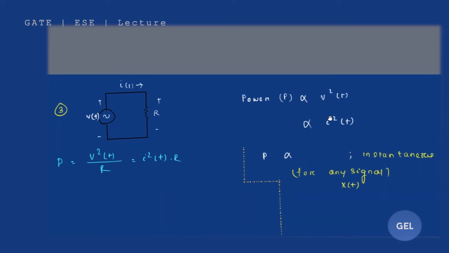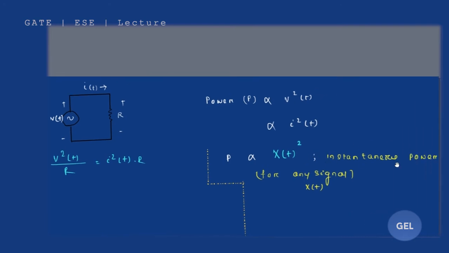Now we can write this down and apply a standard definition. Whatever your function is, if your function is x(t), whether it is current or voltage, power is proportional to the square of that function. This is your instantaneous power for any signal x(t).